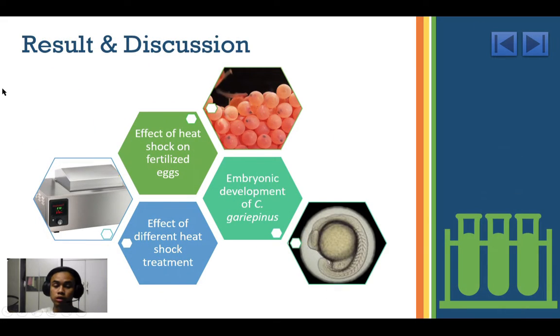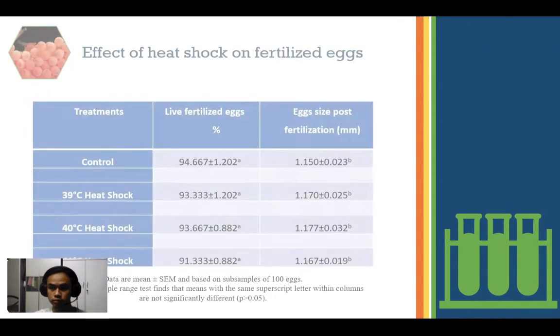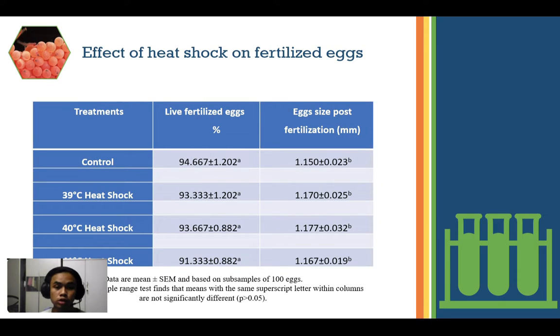Next we go to the results and discussion. First of all is the effect of heat shock on fertilized eggs. As we can see in Table 4.1, it shows the effect of heat shock on the percentage of live fertilized eggs and the egg size after fertilization in Clarias gariepinus.